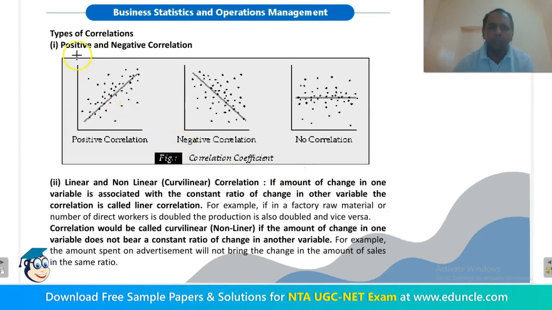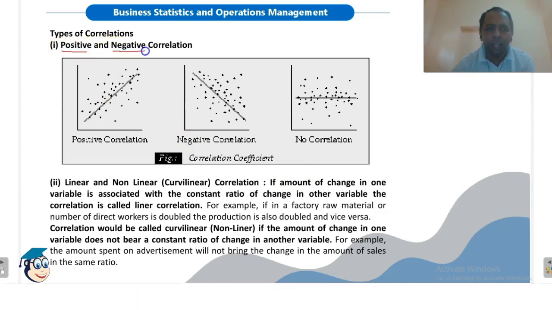Now there are various types of correlation. It can be categorized as either positive and negative correlation. So that we have already seen in the previous slide. If high value of x is associated with high value of y, there is a positive correlation. So in such case, if we plot the values of x and y on a diagram, then we will get this type of diagram.